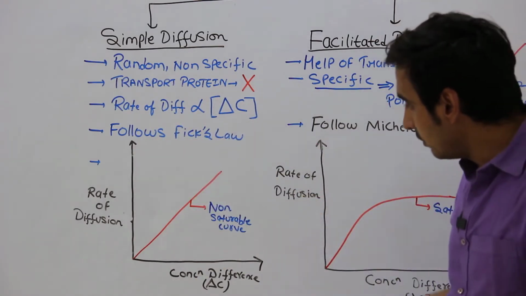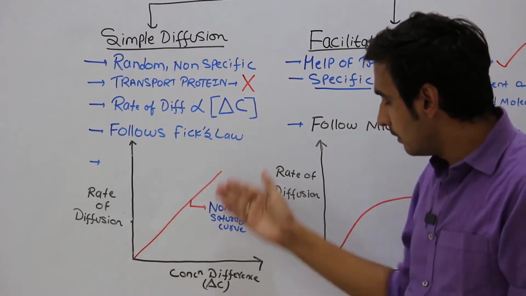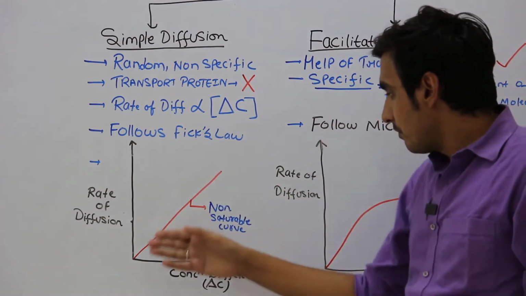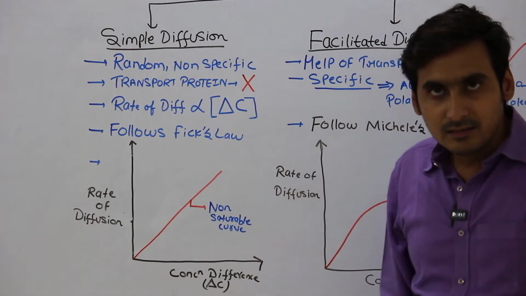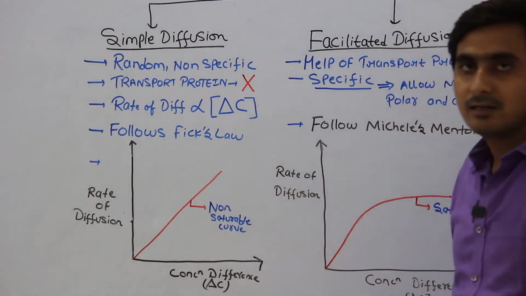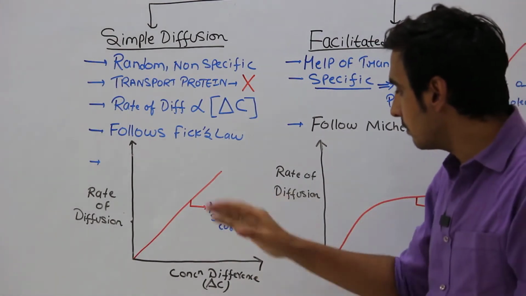If I want to draw the graph, you can see that it's a straight line and it's a non-saturable curve. This curve is never going to saturate.